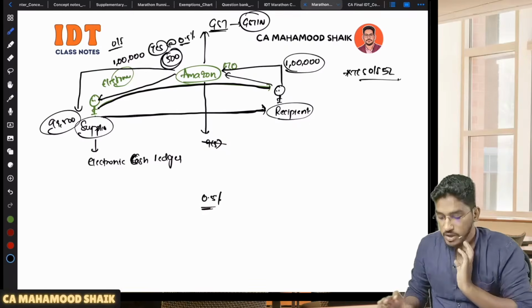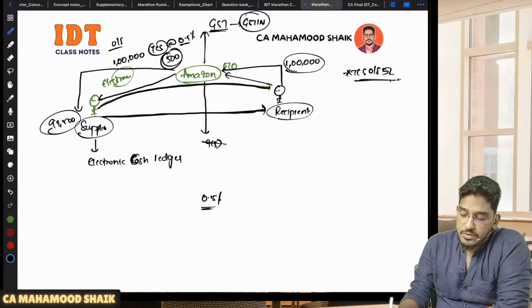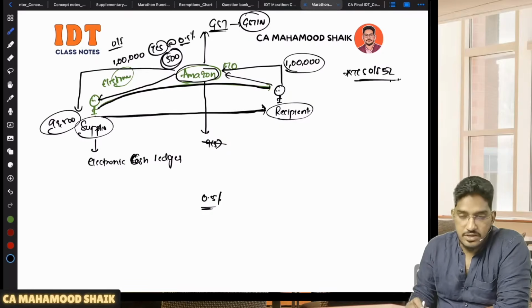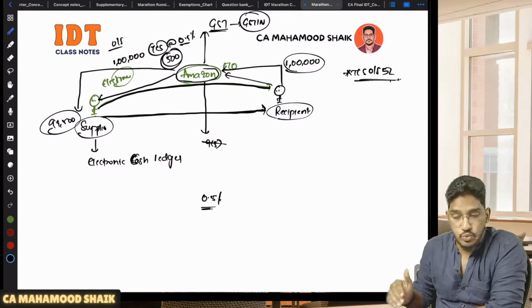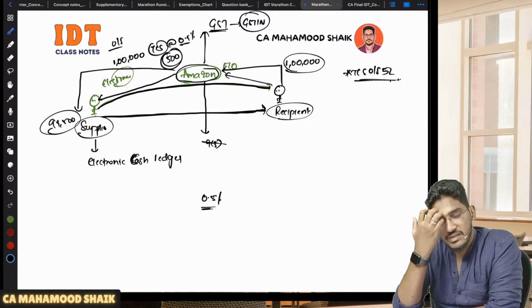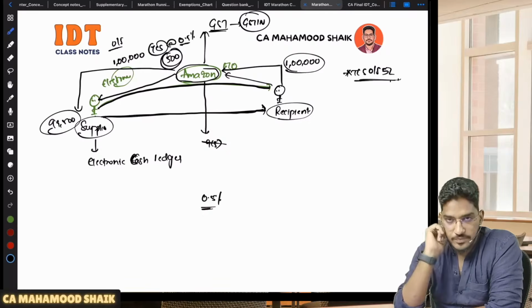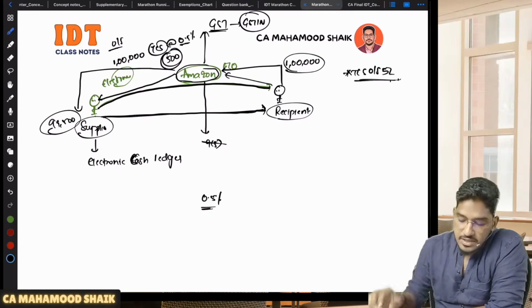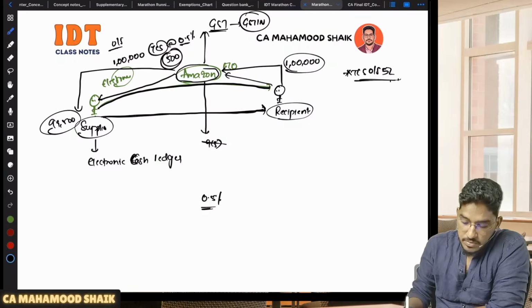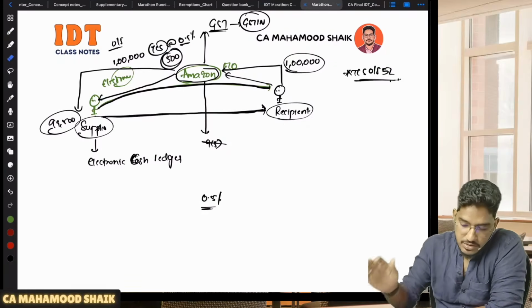Fine. So yeah, what I was saying is TCS under section number 52 will become applicable only when the e-commerce operator has collected the consideration. When the consideration is routed through the e-commerce operator, then only TCS will become applicable. In case the consideration is not routed through the e-commerce operator, if the consideration is directly paid by the recipient to the supplier, then there is no concept of TCS.